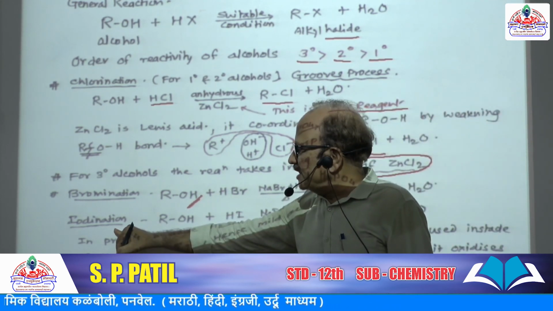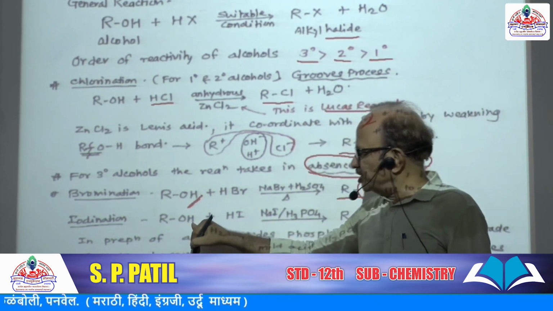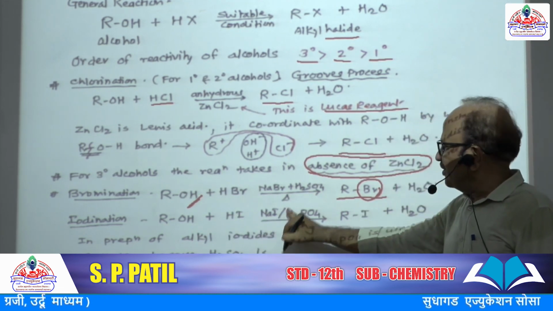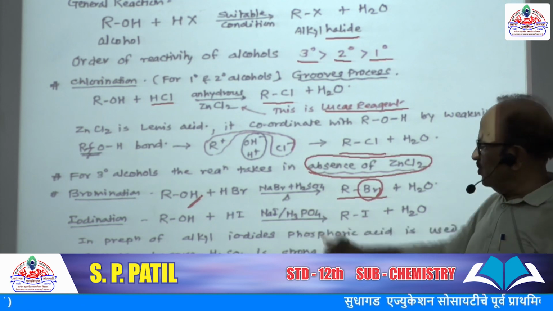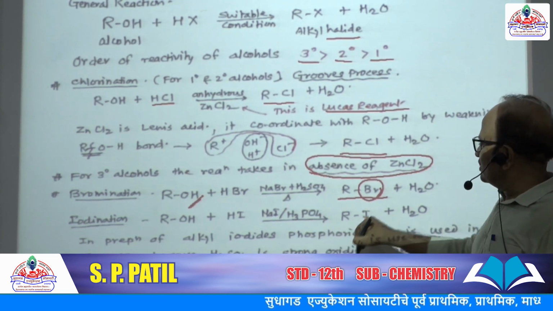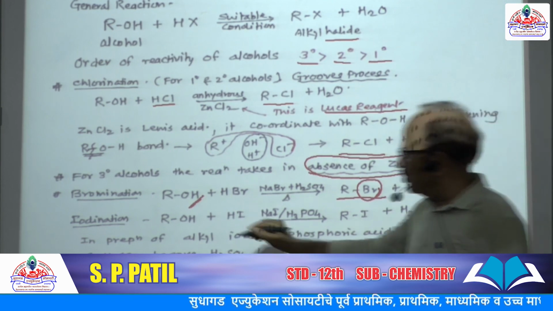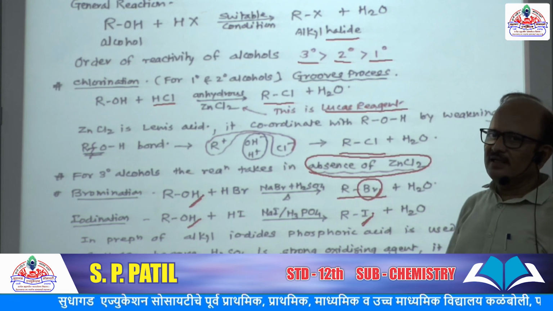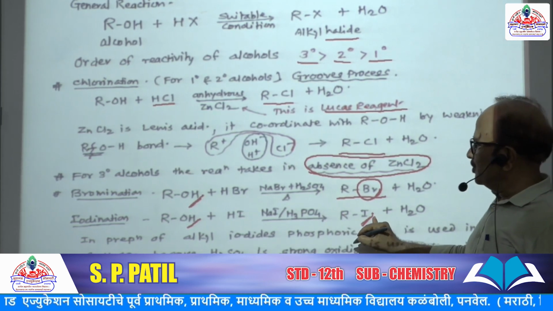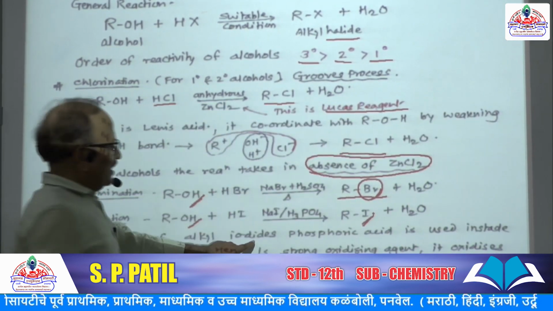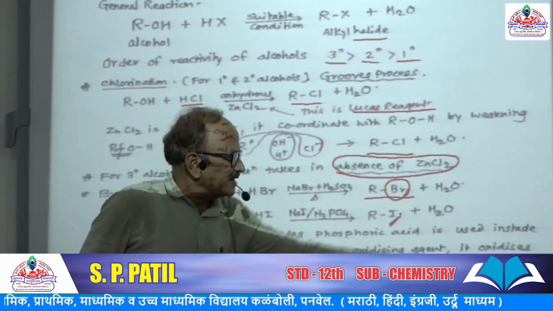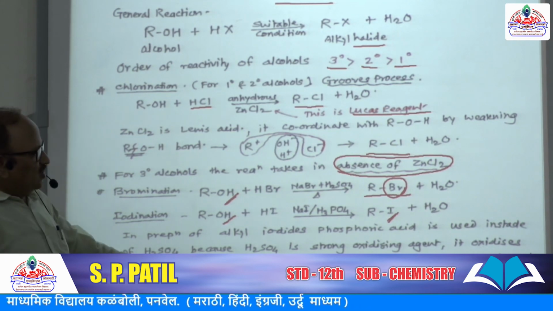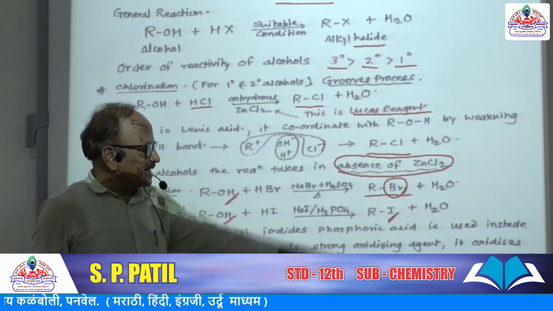Now in this iodination, ROH plus HI, so here sodium iodide plus H3PO4 phosphoric acid, it gives RI plus H2O. OH is substituted by iodide group. Now in this preparation of alkyl iodide, phosphoric acid is used instead of H2SO4 because H2SO4 is a strong oxidizing agent.